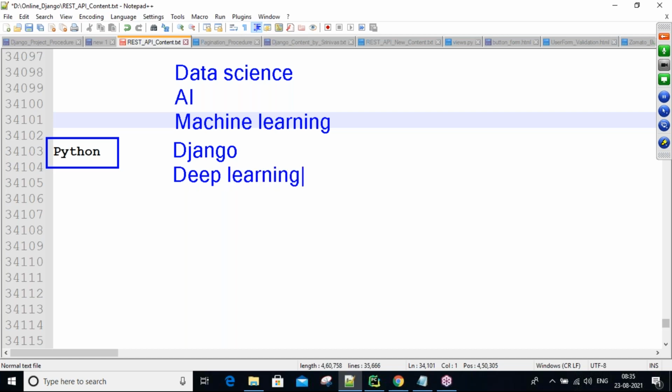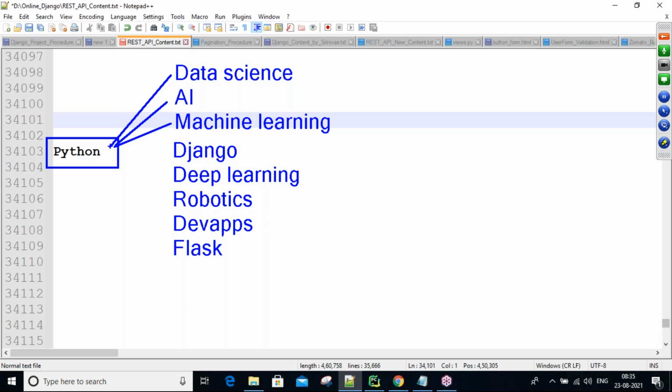So many courses are there, guys: deep learning, robotics, DevOps, and Flask. Like so many are there. These all are courses, guys. After learning Python, you can choose any one, guys. So different courses you can choose. So why are you choosing Django only? Why not other courses? I'm telling the points right now.